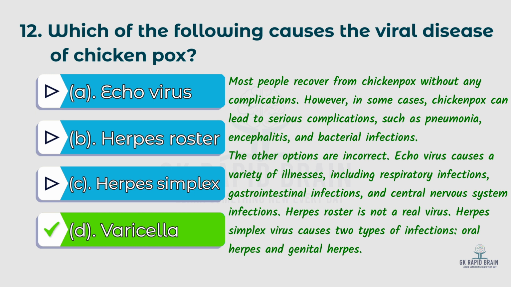The other options are incorrect. Echovirus causes a variety of illnesses including respiratory infection, gastrointestinal infection, or central nervous system infection. Herpes zoster is not a real virus. Herpes simplex virus causes two types of infection: oral herpes and genital herpes.